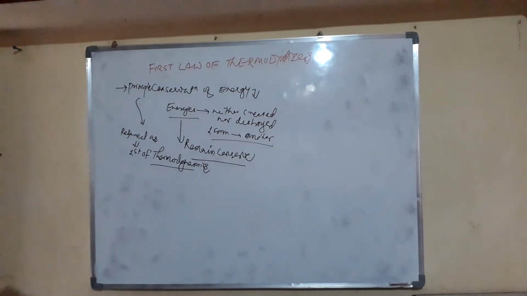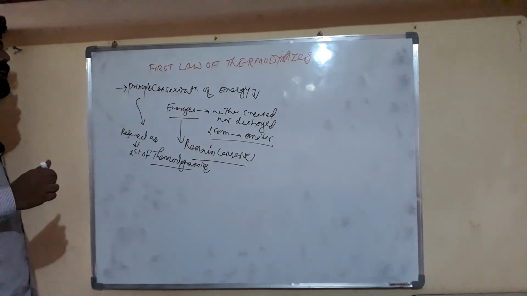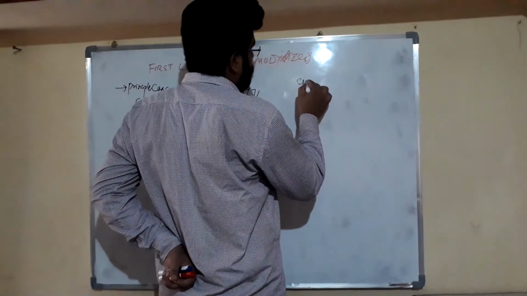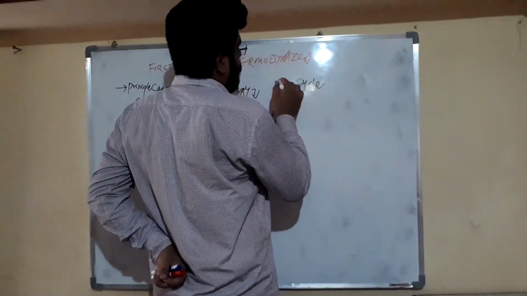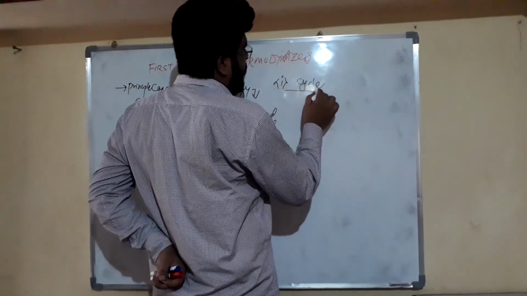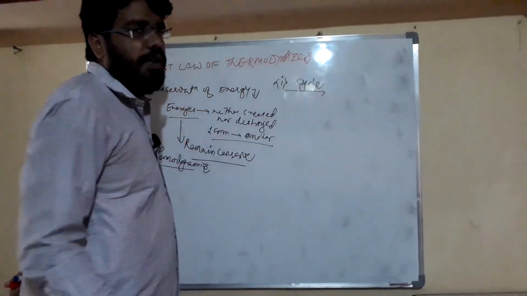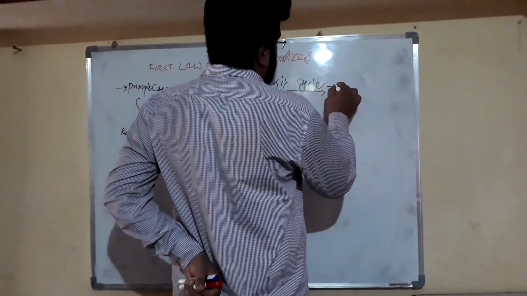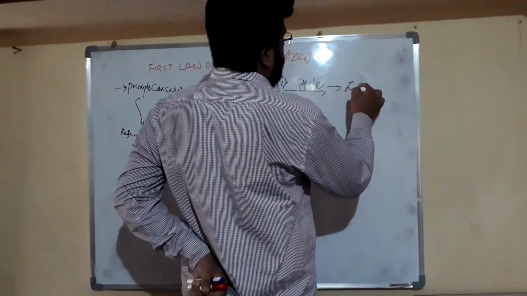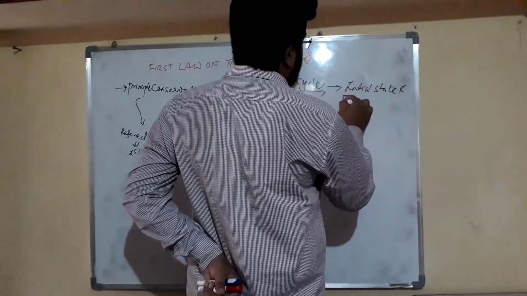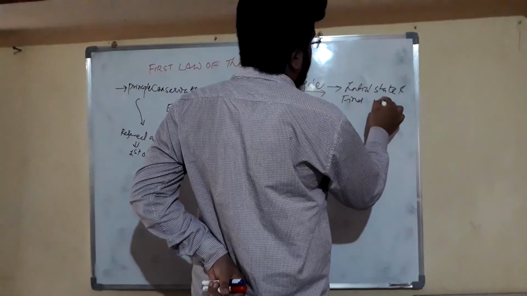Now friends, we will define our first law of thermodynamics for a cycle. This is our cycle, friends, and for a cycle we will define our first law of thermodynamics. In a cycle, friends, the initial state and final state are identical.